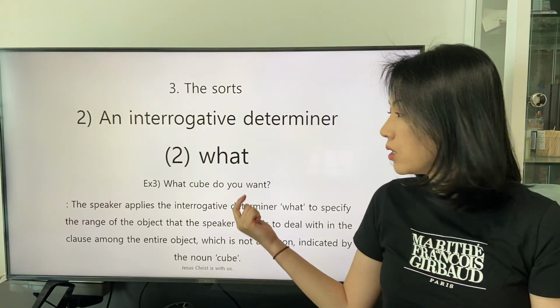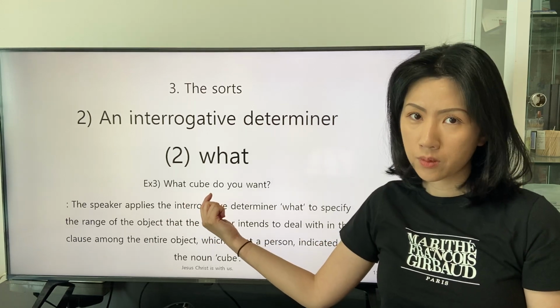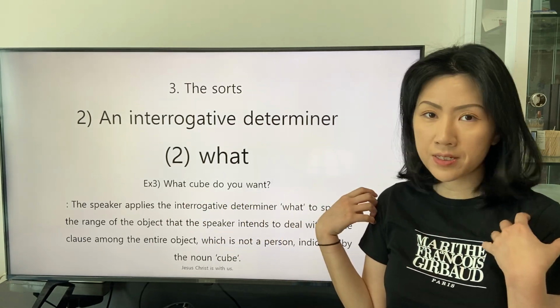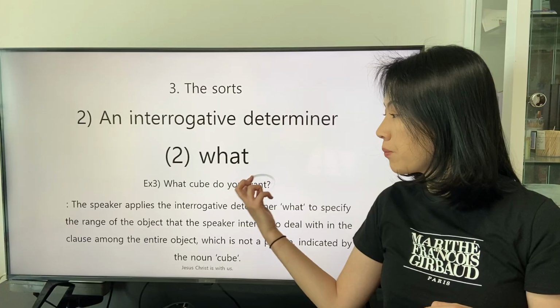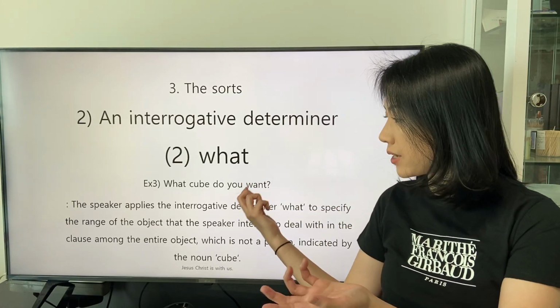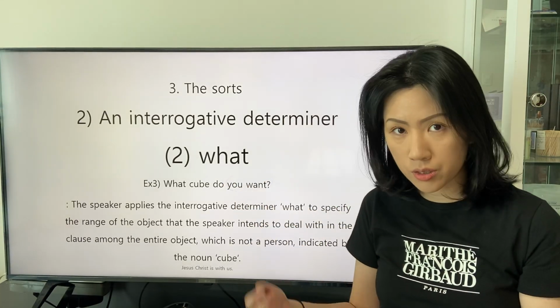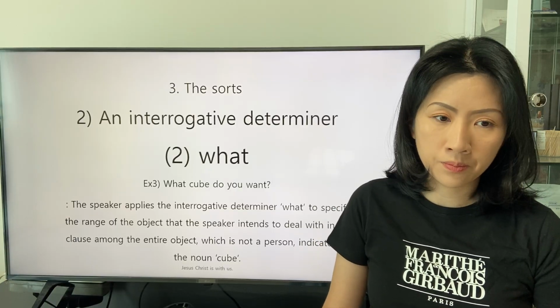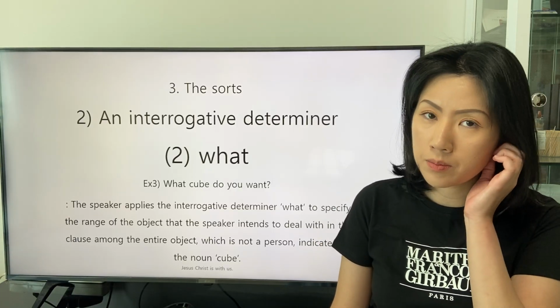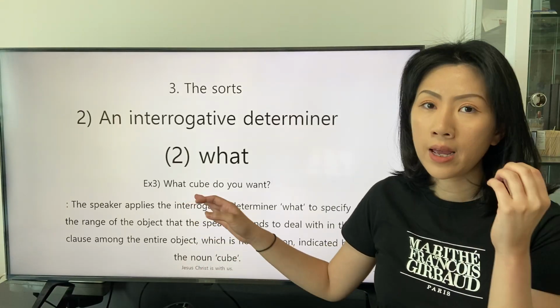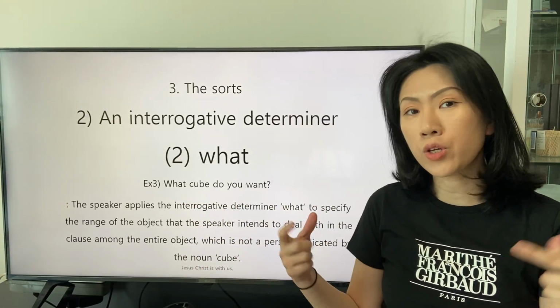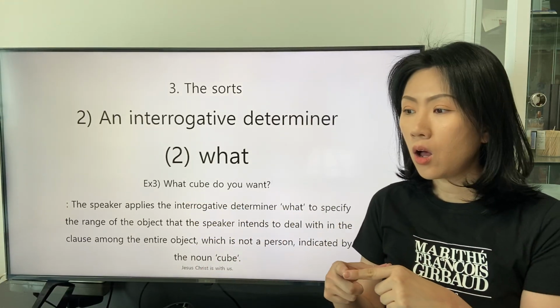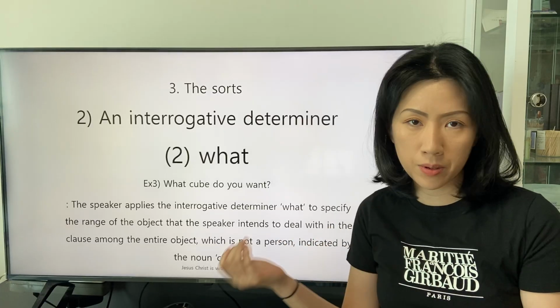We can say that the object receives the definition of the transitive verb want from the subject, who are the listeners. The speaker applies what, and the general noun cube indicates an object that is not a person.